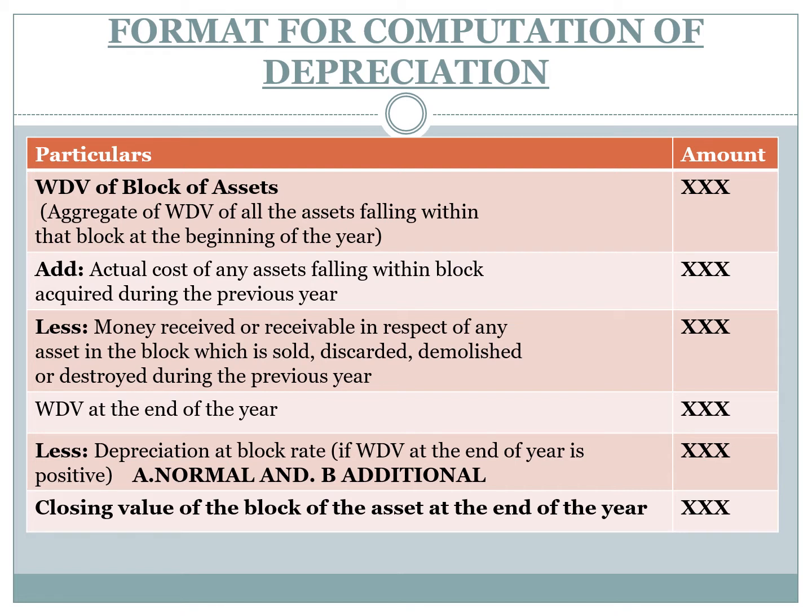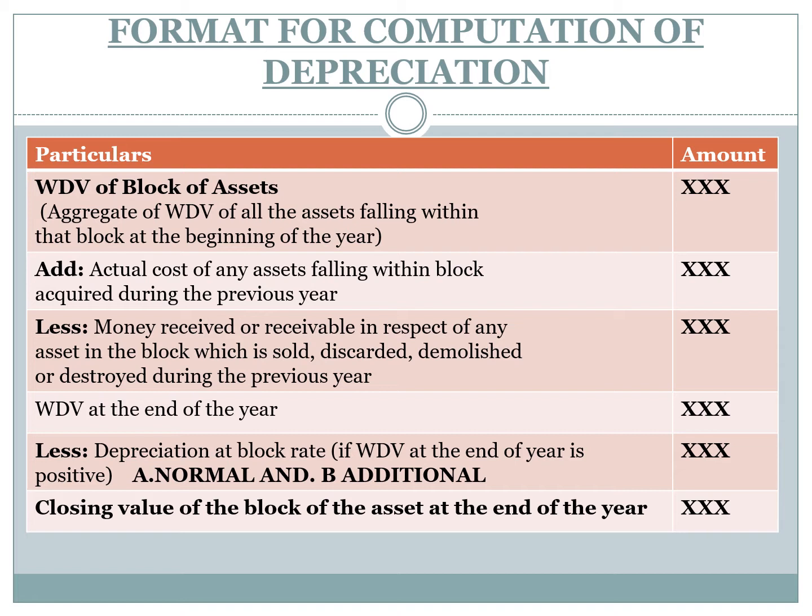That block of assets at the beginning of the year we have to take first. Then we have to add the actual cost of any asset falling within the block acquired during the previous year. That means any assets acquired within the block of assets during the previous year should be added to the written down value. Next, less money received or receivable in respect of any asset in the block which is sold, discarded, demolished or destroyed during the previous year.